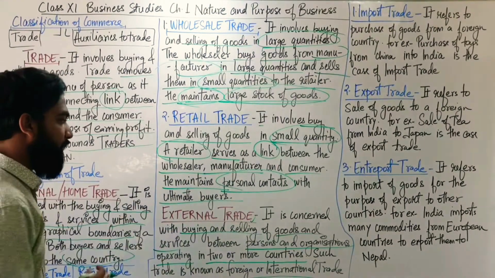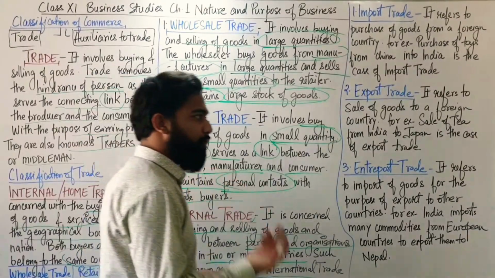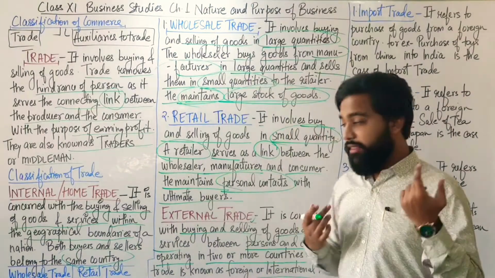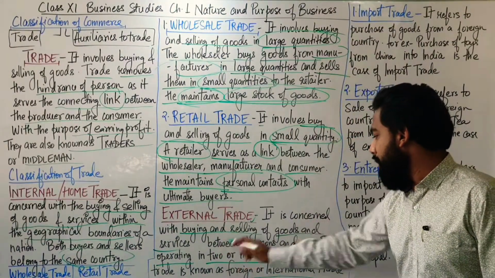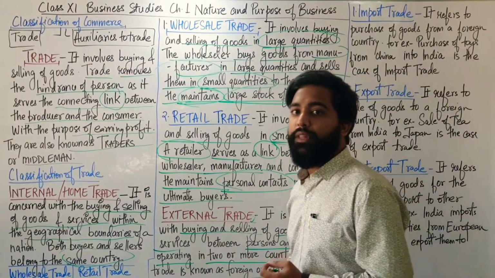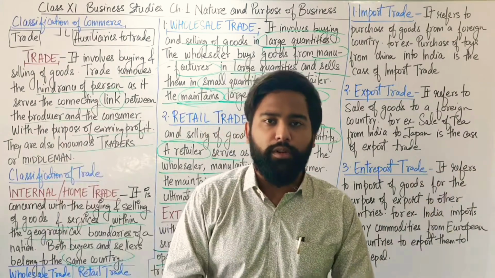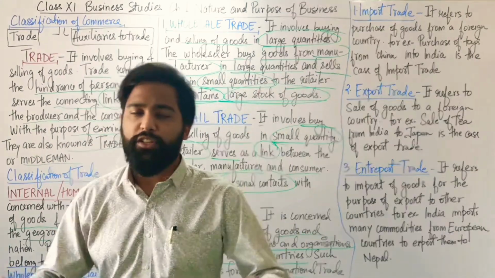Now here the buying and selling between persons and organizations or business firms takes place, but this time in 2 or more countries. We are buying things from the other country, which is beyond our geographical boundaries, beyond our nation's boundary.